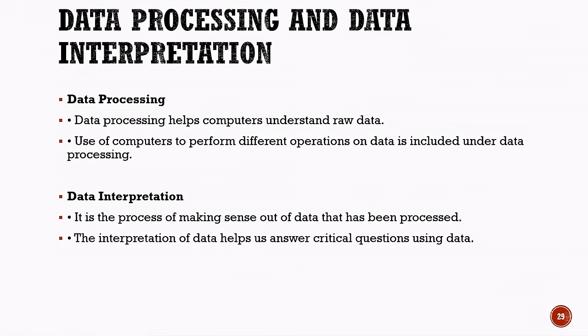Now, let us look at data interpretation. Data interpretation is the process of making sense of data that has already been processed. The interpretation of data helps us answer critical questions using data. By analyzing the processed information, we can understand what the data tells us and draw meaningful conclusions. So, in simple terms, data processing helps us work with raw data, while data interpretation helps us understand the processed data and answer important questions.